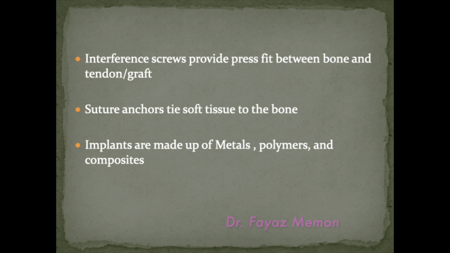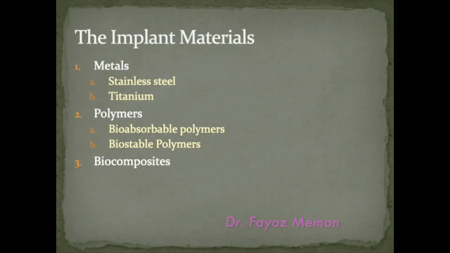As we all know, interference screws provide press fit between the bone and the graft. Suture anchors tie soft tissue to the bone, and all these implants are made up of either metals or polymers or composites. Amongst the metals, it's either stainless steel, which now is no more used, or titanium. Amongst the polymers, it's bioabsorbable polymer or a biostable polymer, and there are biocomposites which are used.